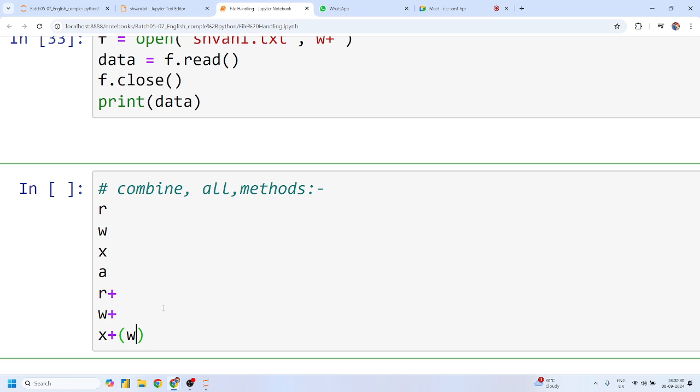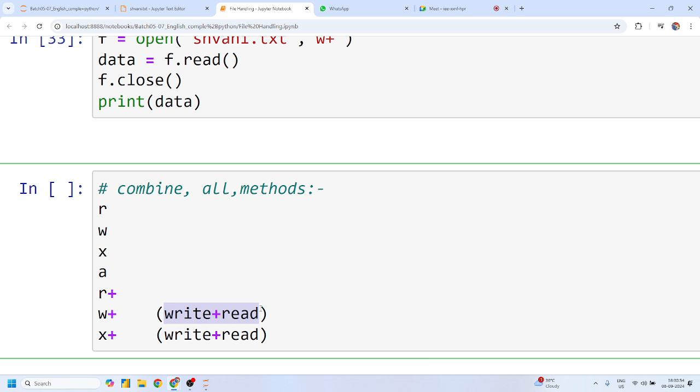Okay, yes or no? X plus means write in a new file plus read. Am I right, guys? W plus is write plus read. And what is the difference between this write plus read and this write plus read, Shivani?